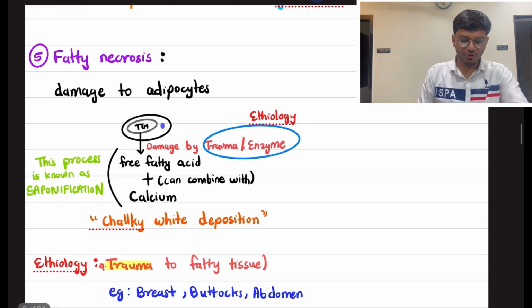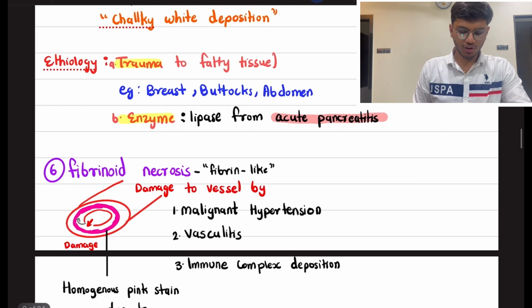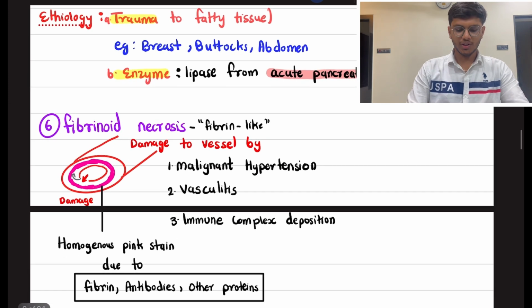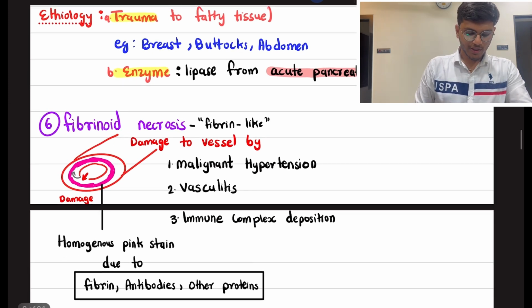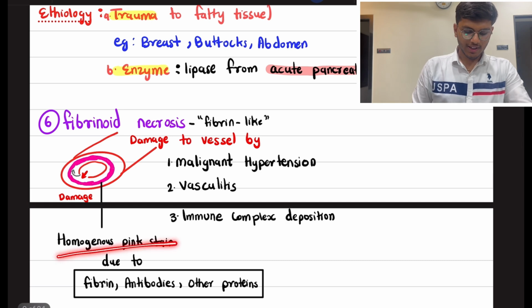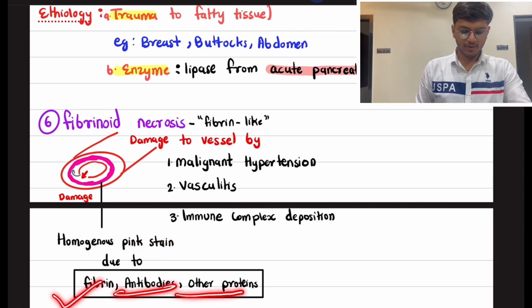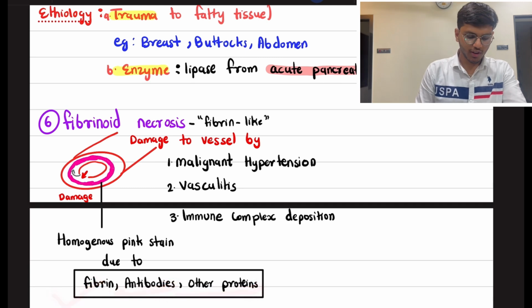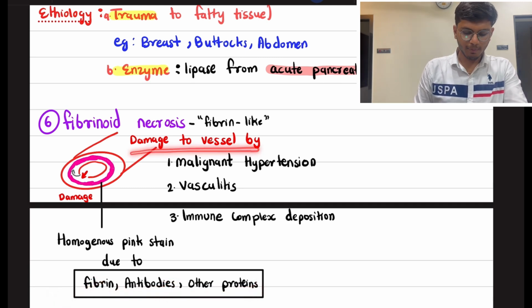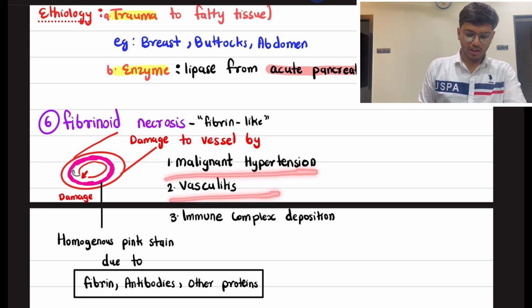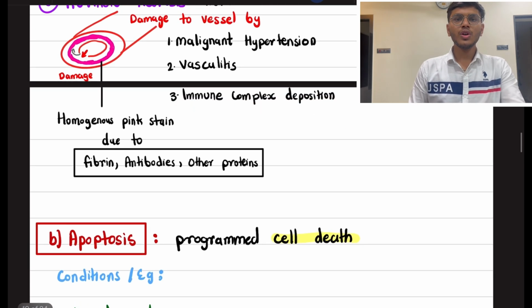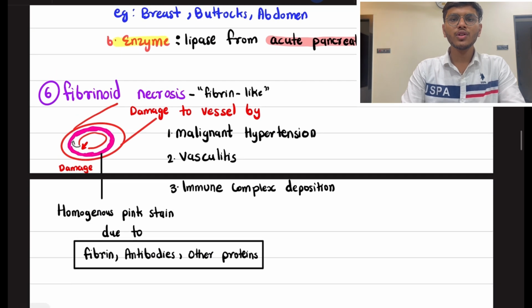The sixth one is fibrinoid necrosis. It is actually not a necrosis, but homogeneous pink staining material gets deposited, made of fibrin, antibodies, and other proteins. Fibrinoid necrosis occurs in damaged blood vessels. It can be seen in malignant hypertension, vasculitis, and immune complex deposition. So this was all about necrosis and its types.